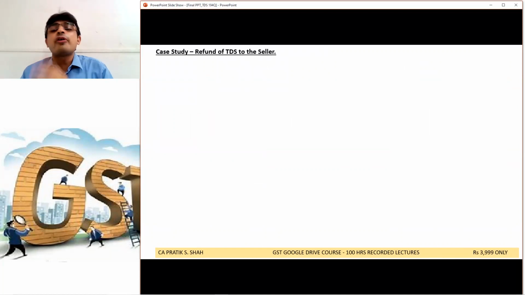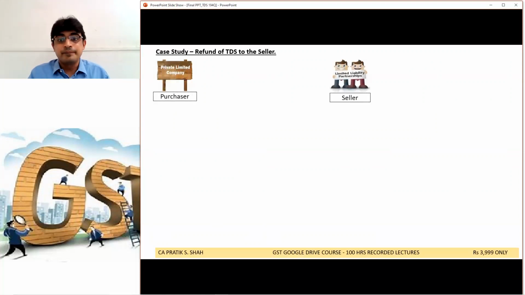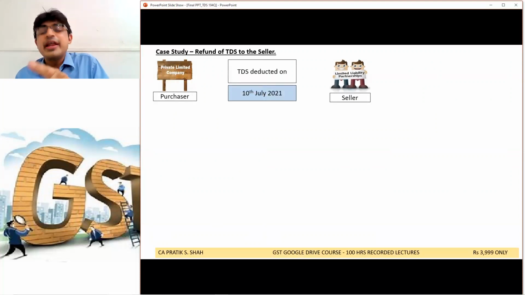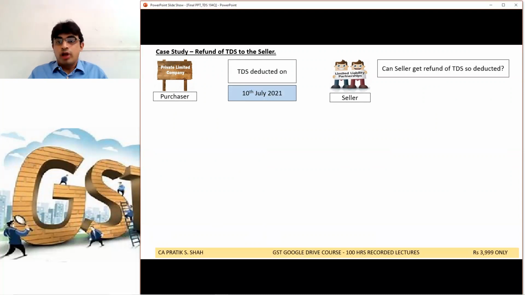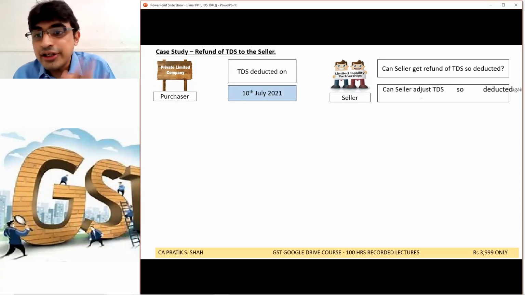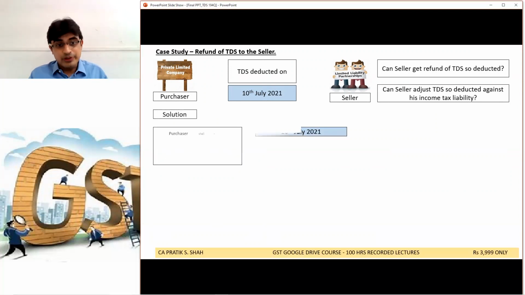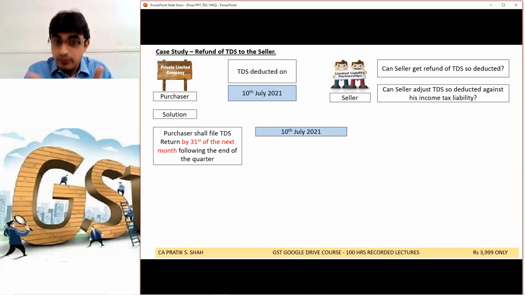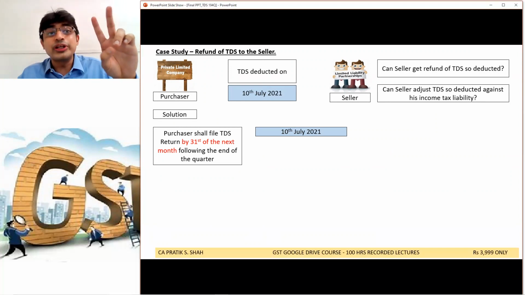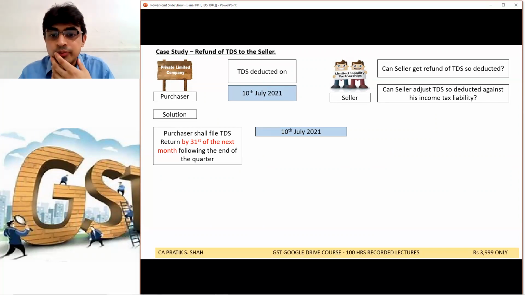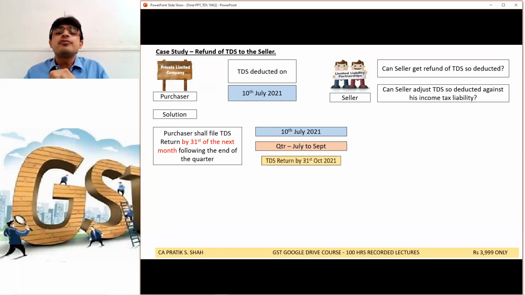Next case study, refund of TDS to the seller. Suppose I deduct your TDS. Isn't it a loss of 0.1% to the seller? Whether the seller shall get a refund of it. Let us see. See, the purchaser deducted TDS on 10th of July. Can the seller get the refund of TDS? Can the seller adjust this against income tax liability? Please listen. See, the purchaser shall file the TDS return on which date? 31st of the next month following the end of the quarter. So July to September, right? When will the TDS return be filed?